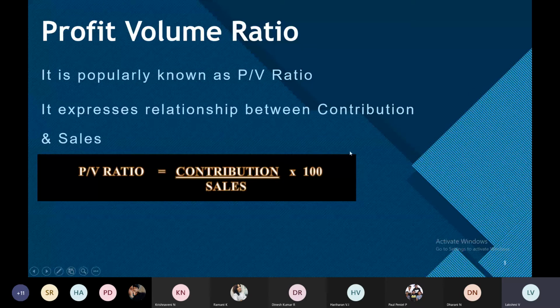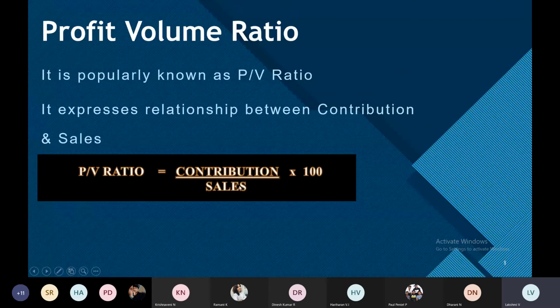So the PV ratio formula is contribution divided by sales into 100. If you have prepared the format beforehand, you will know your contribution and your sales from that statement. If you multiply by 100, you will get the PV ratio. So the profit volume ratio formula is contribution divided by sales into 100.